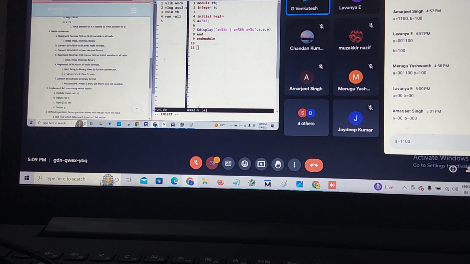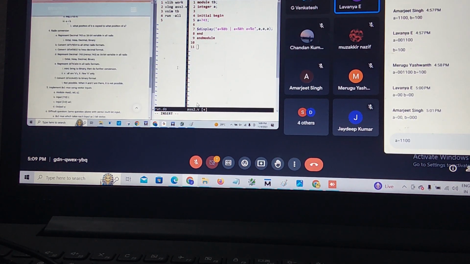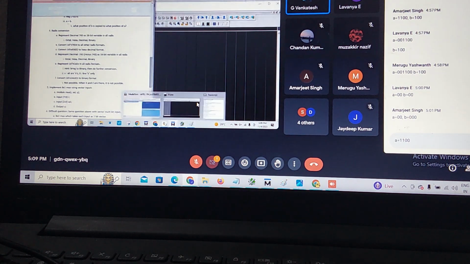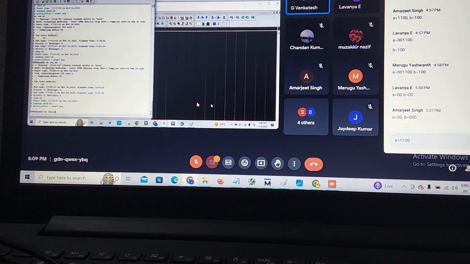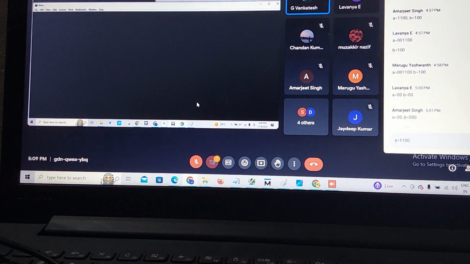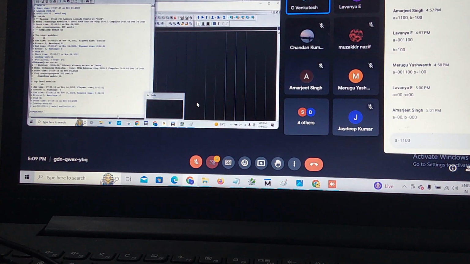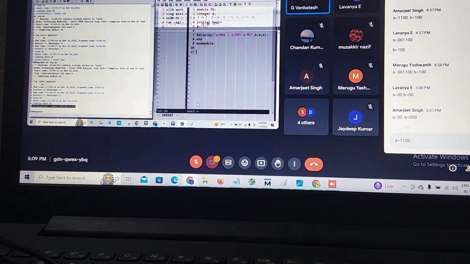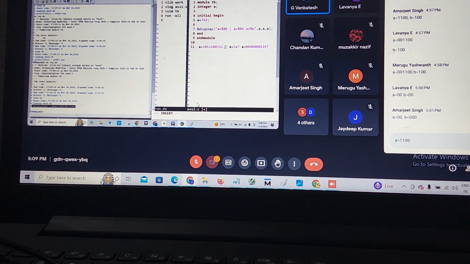But after saving, you didn't change it. Like after changing, you didn't save it. See here. Without save, I run. See, these are my values corresponding to this. This is binary, hexadecimal, octal.